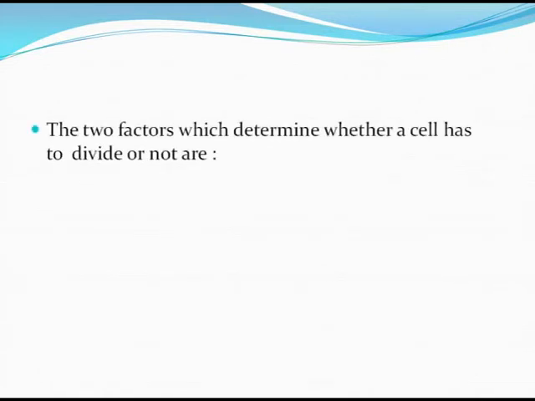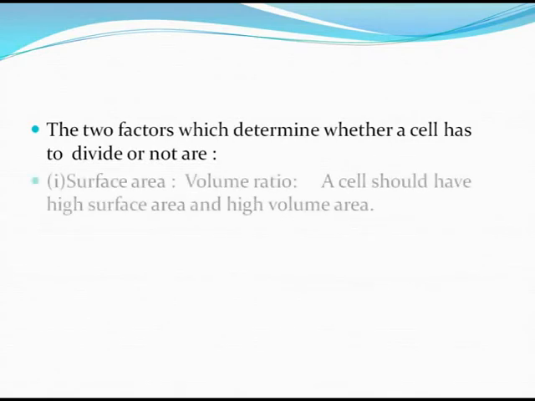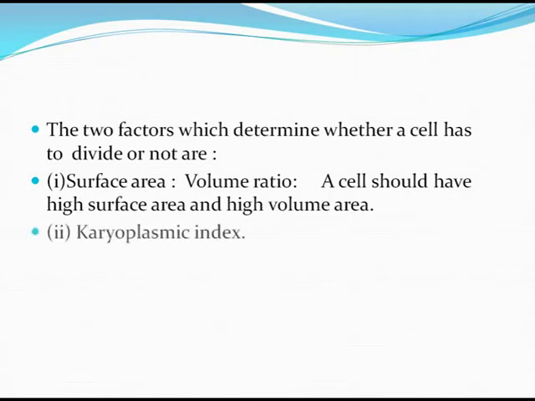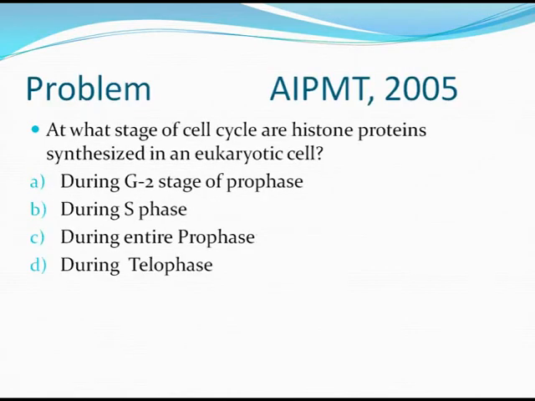The two factors which determine whether the cell has to divide or not are the surface area to volume ratio, where a cell should have high surface area relative to volume, and the karyoplasmic index. A question was asked in the 2005 AIPMT: at what stage of the cell cycle are histone proteins synthesized in a eukaryotic cell?